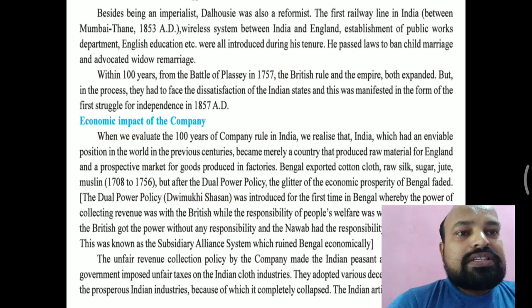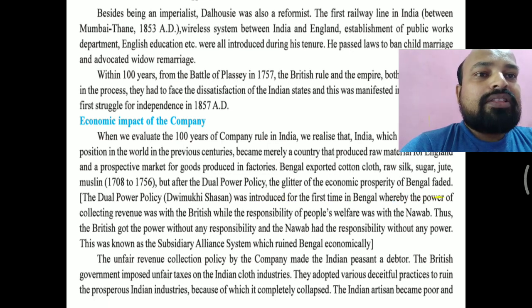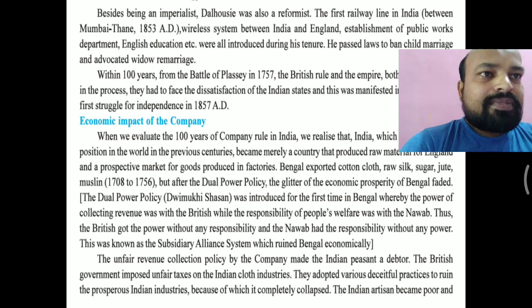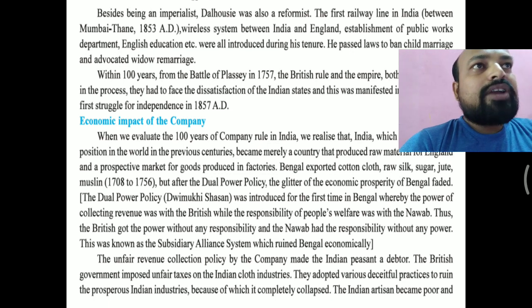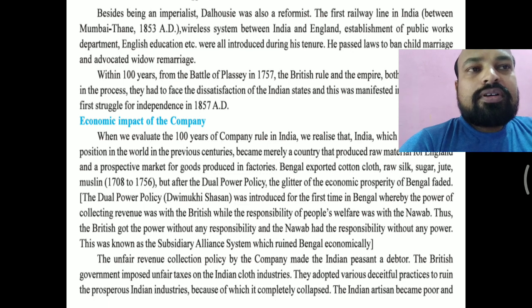This was introduced for the first time in Bengal, whereby the power of collecting revenue was with the British while the responsibility for the people was with the Nawab. All the revenue collection, all the income sources were in the hands of the British. But who had to do welfare and development? The Nawab. The Nawab had no collection, no income. So how could he develop his province, his kingdom?